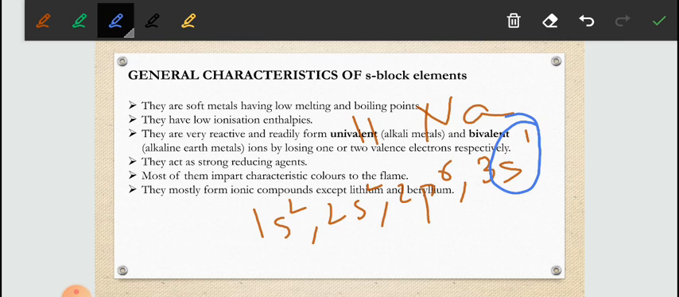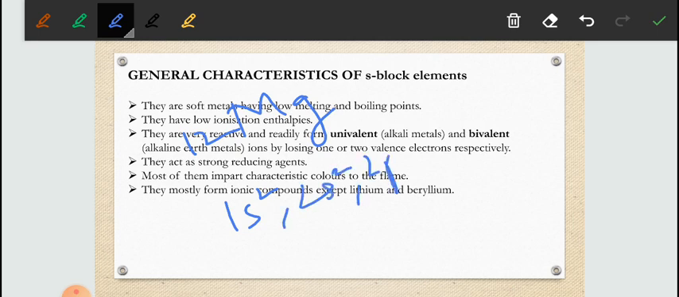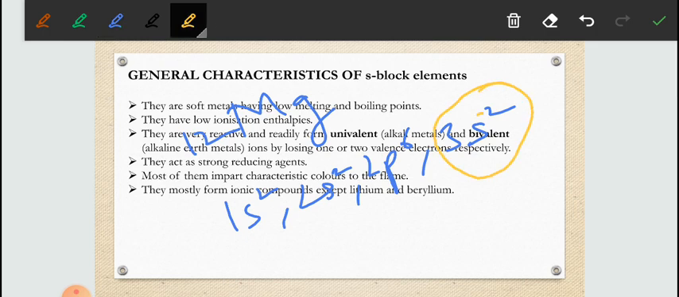So the first two groups are known as s block elements because the last electron enters the s orbital. Similarly I can write for magnesium, Mg, atomic number 12: 1s2, 2s2, 2p6, then 3s2. How to write this configuration I have discussed in your previous chapter. If you forget, you can see that video again. So the last electron enters the s orbital, that's why these are known as s block elements.